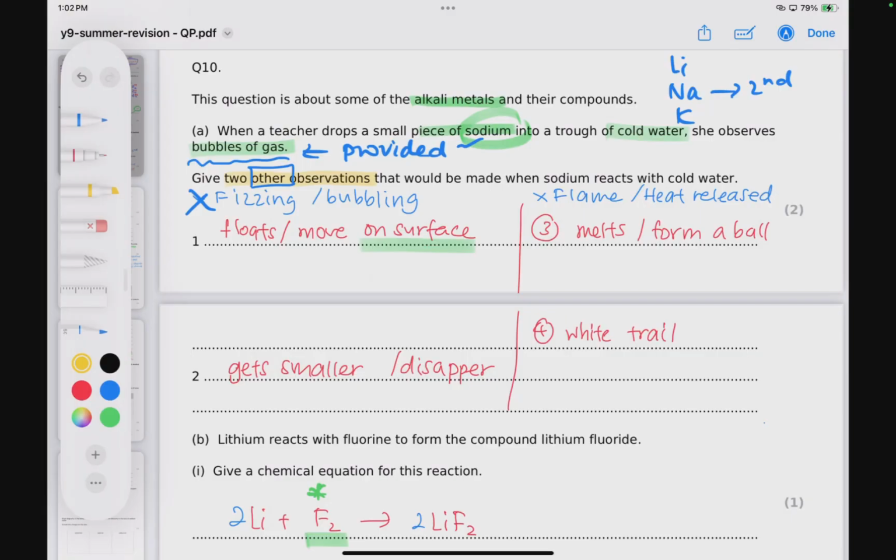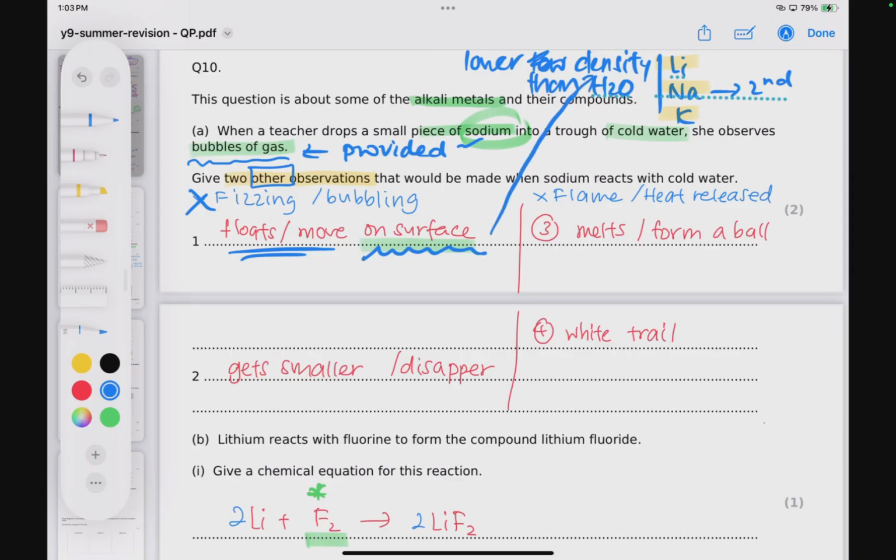The first three alkaline metals, lithium, sodium and potassium, they are really low in density. So I'm going to write this down. Their density is actually lower than water, lower density than H2O. I should put lower, not low. Okay, so they will actually float on water and they will also move as well. Now it's not enough to say they move. You need to say that they move on the surface or they float on the surface. This will highlight the fact that they are low density metals, they don't sink.